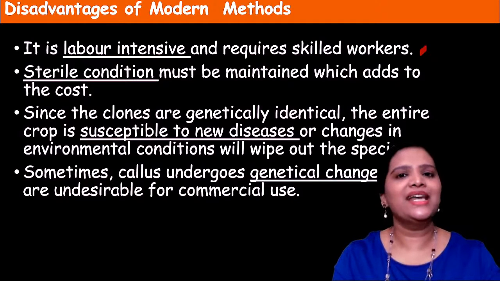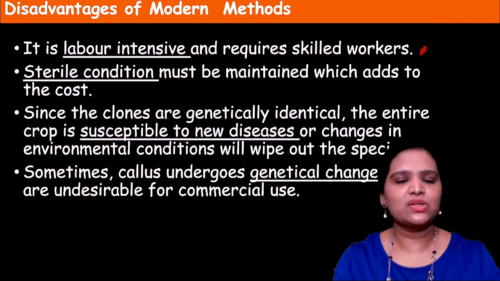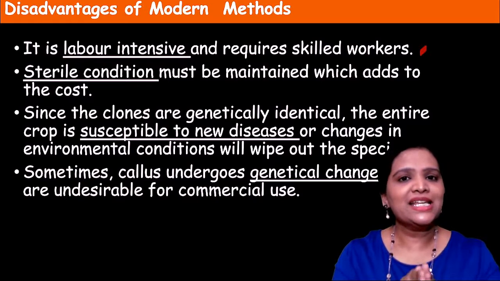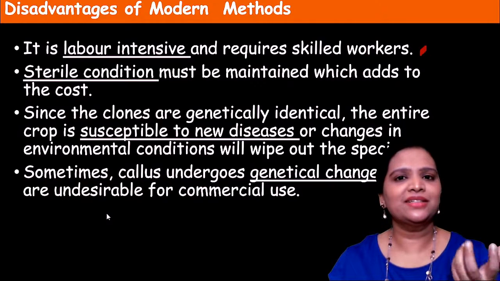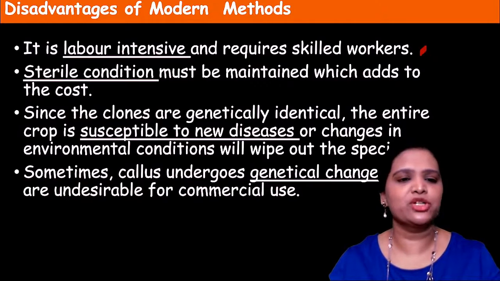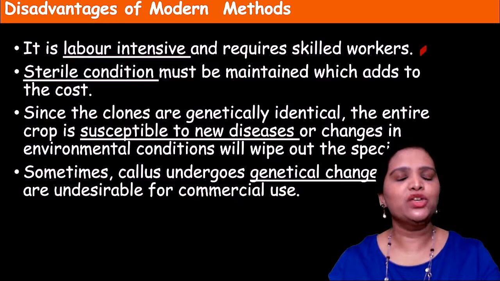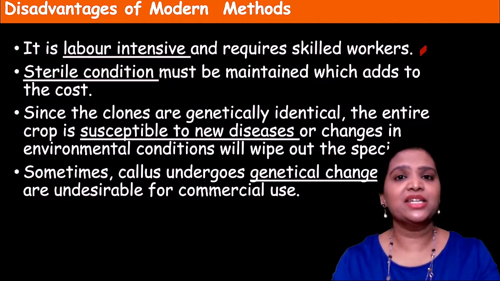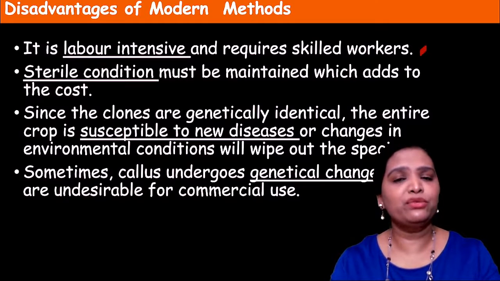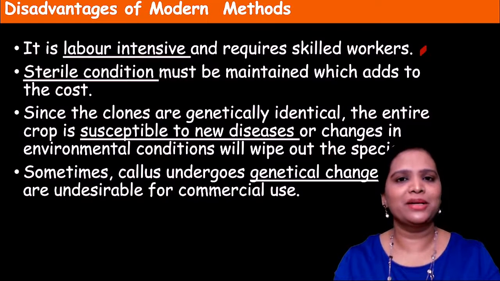Okay, so like this there are some disadvantages also, and particularly genetically modified organisms are not desirable for human consumption. Okay, that is also important. You might have heard about genetically modified rice varieties or genetically modified apple fruits, like this. Okay, some varieties we should not eat. So these are some disadvantages in this modern method of artificial propagation.